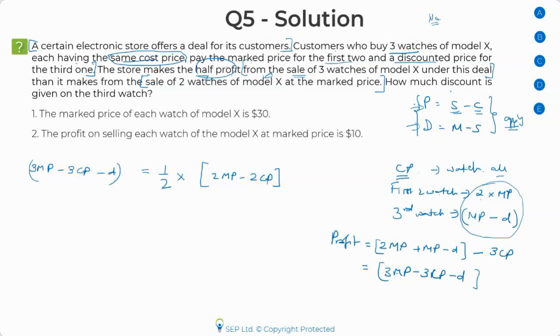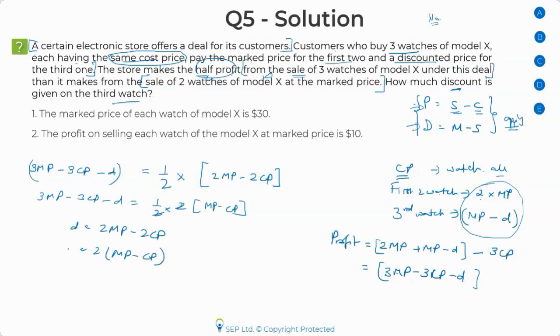I need to find out the discount. I'm looking for D. So I'll simplify this. I'll write 3 MP minus 3 CP minus D is equal to half of the other profit, and I'm doing all the steps. By the way, we can simplify it directly. So D is equal to 2 times MP minus CP. This is what I got from my question stem.